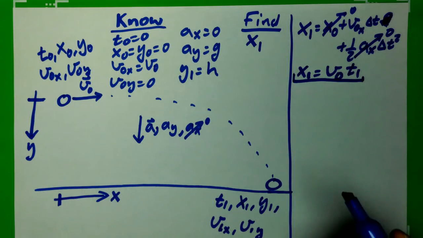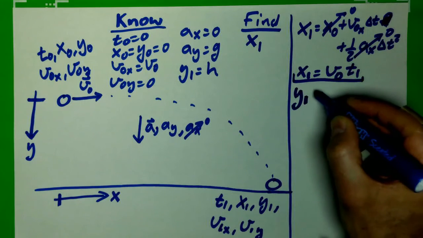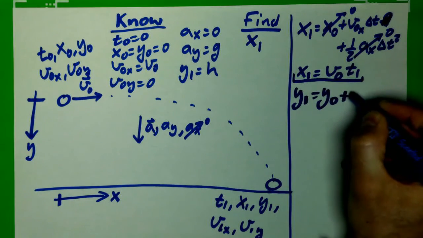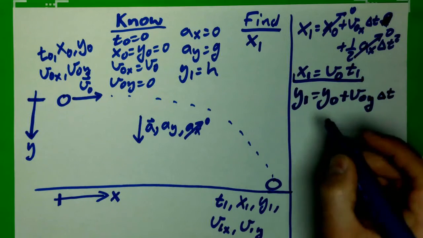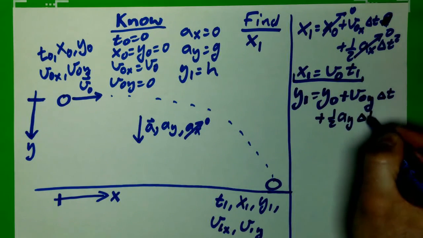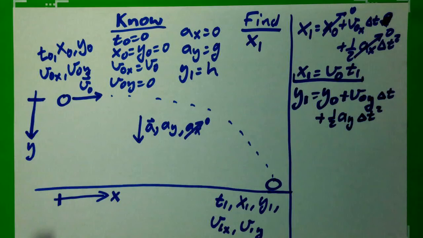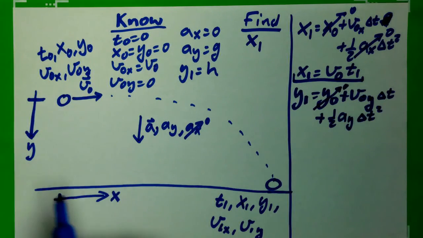Now what do I do next? I haven't used my vertical, so let's do that one. If I write out my vertical equation, y1 equals y0 plus v0y delta t plus 1/2 ay delta t squared. I recognize my y0 is 0 by my choice of coordinate system.